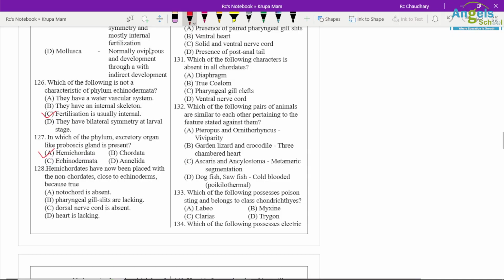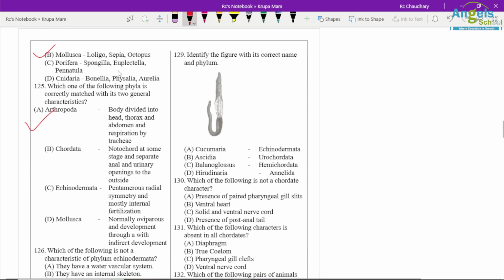Hemichordates have now been placed in non-chordates close to Echinodermata because a true notochord is absent. Identify the figure with its correct name and phylum. The diagram is of Balanoglossus and it is from Hemichordates.